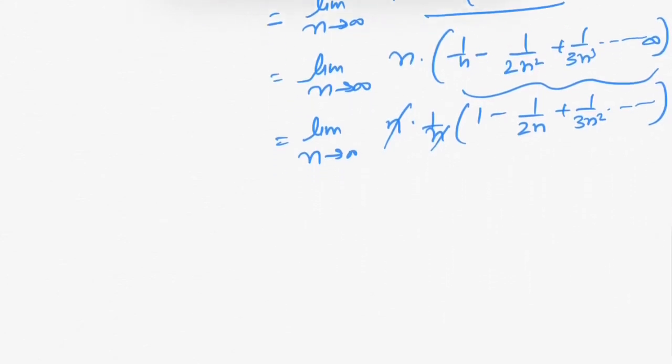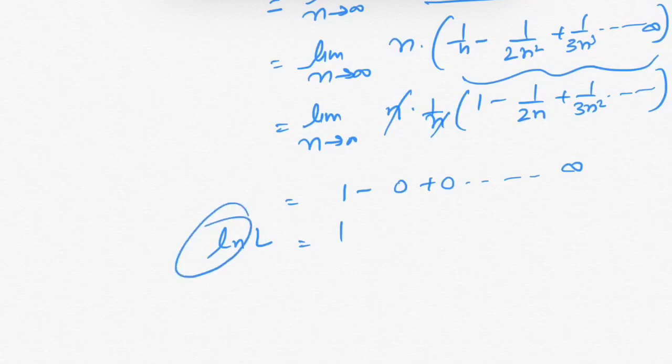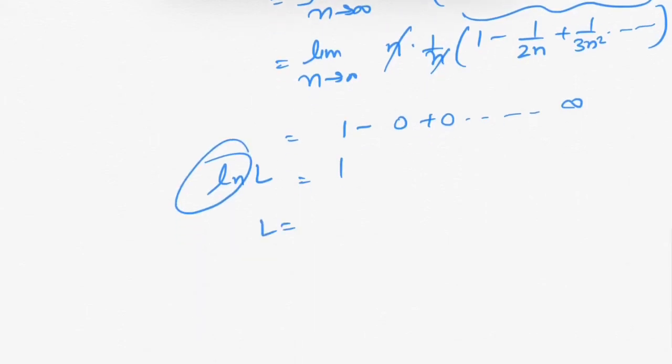On putting the limit we have 1 minus 0 plus 0 and so on up to infinity. In the LHS we have ln L equals 1. When you remove natural log from LHS we get L equals e raised to power 1, so L equals e.